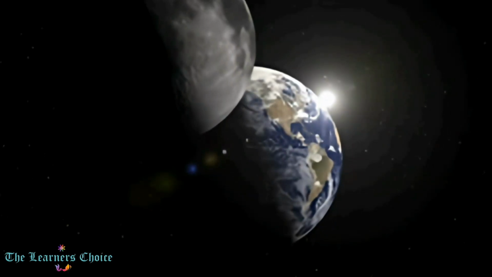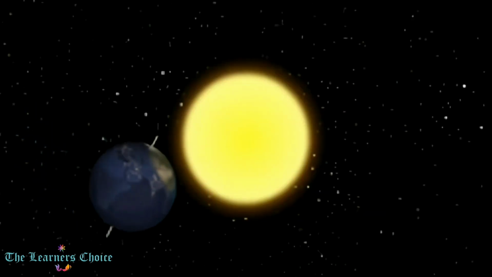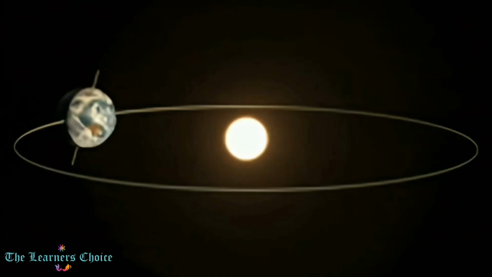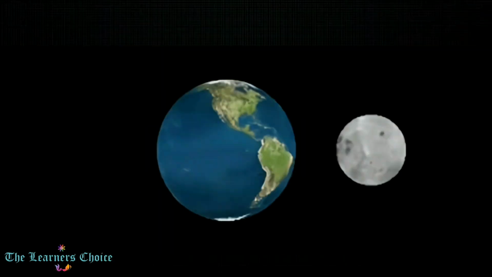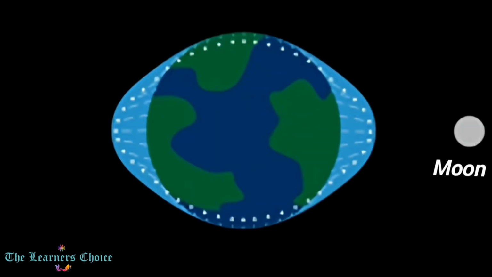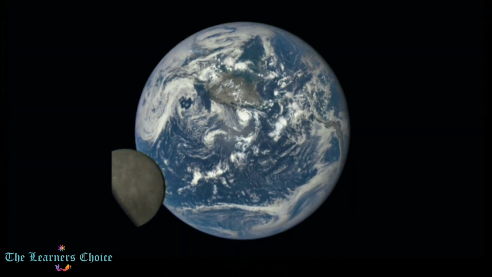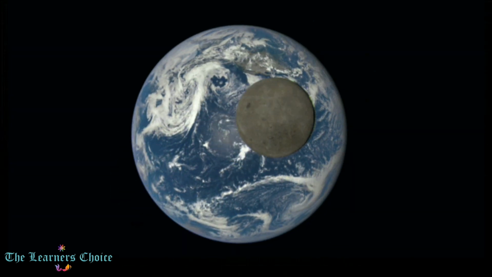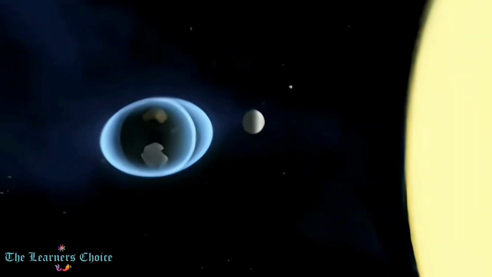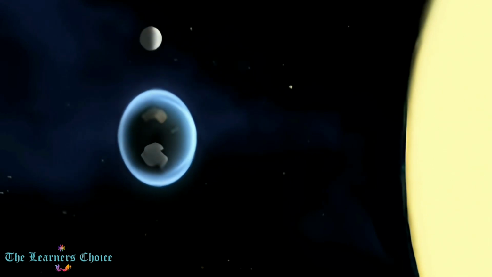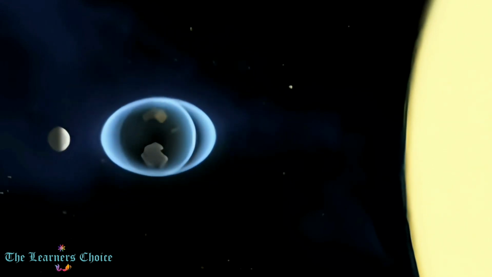Dear learners, we all know that the earth revolves around the sun while rotating on its own axis. Similarly, the moon also revolves around the earth. Whenever the moon comes near the earth, it pulls the earth toward itself with its gravitational force, but this pull has no effect on solid ground but creates turbulence in the sea water, creating high and low tides. Further in this video, we will understand the connection between the moon's gravitational force and tides on earth in detail.